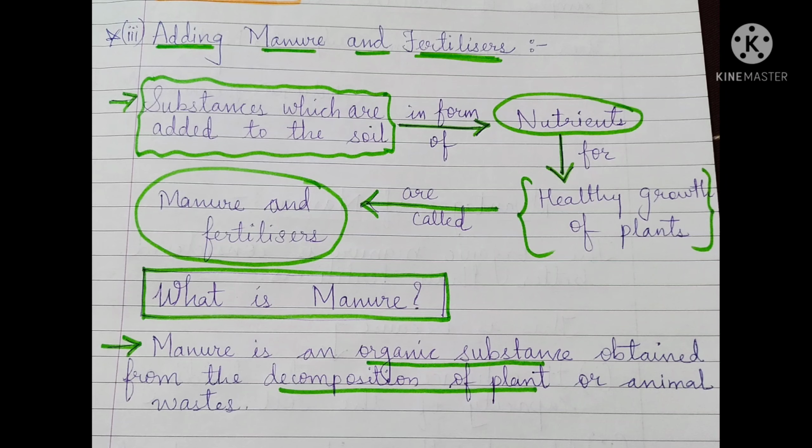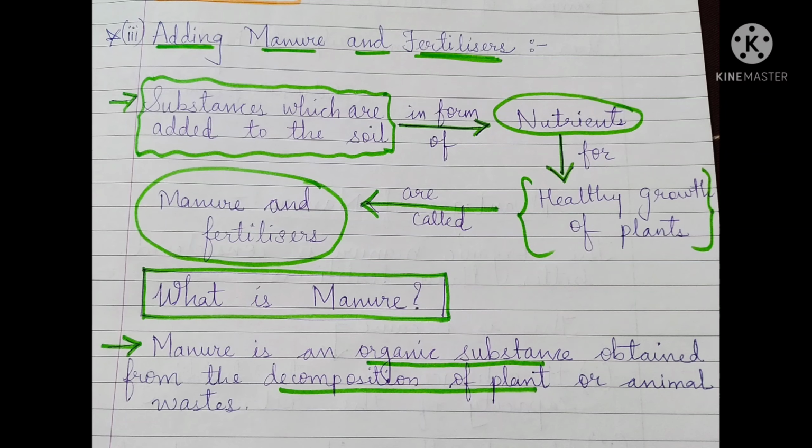First of all, what are organic substances? Substances which are obtained naturally, like food waste, cow dung, animal waste, or plant waste. So manure is an organic substance which is obtained from the decomposition of these. It decays inside the soil, and it may be animal waste or plant waste. In this way manure is prepared.